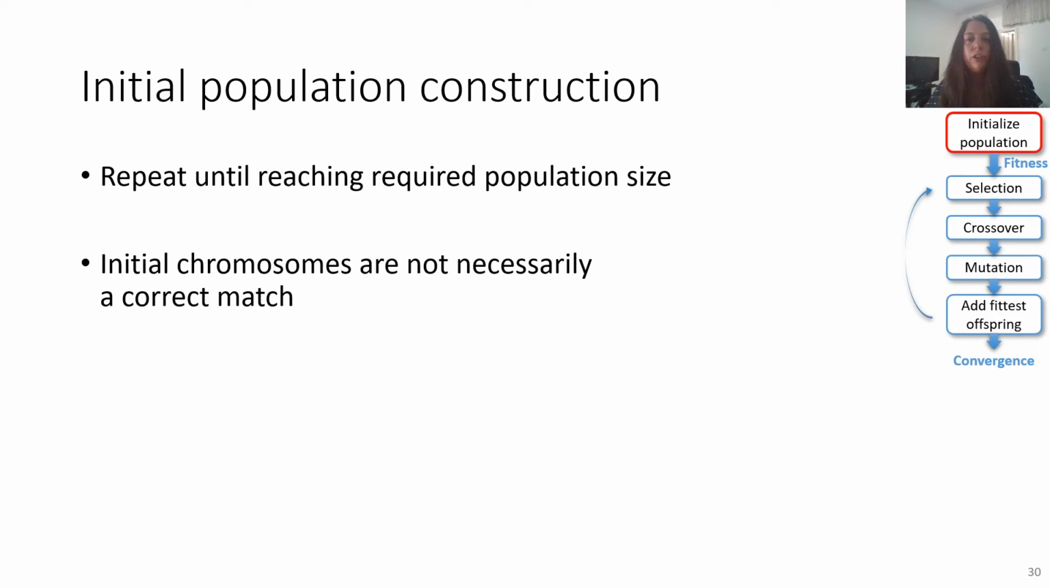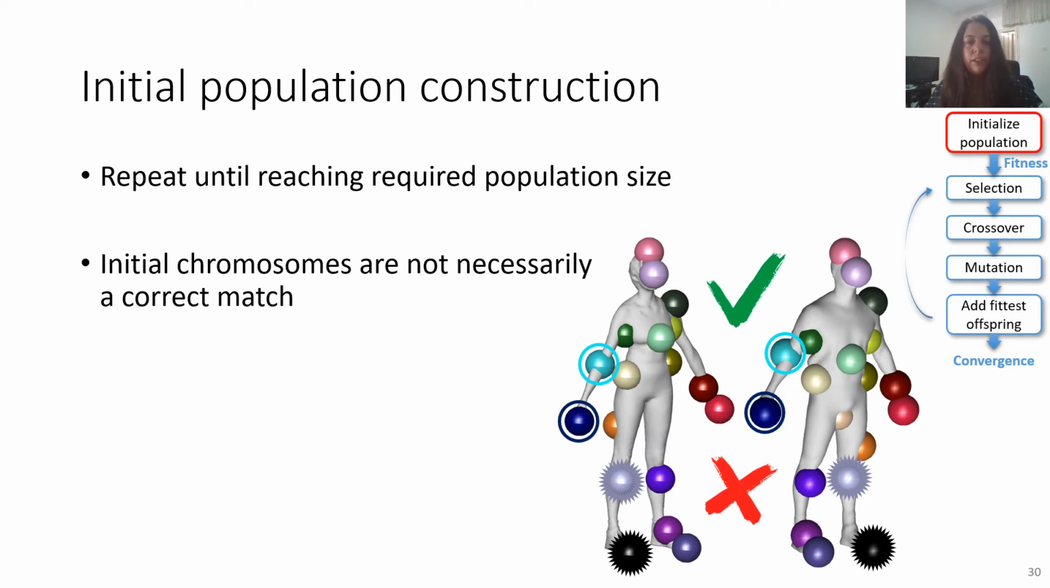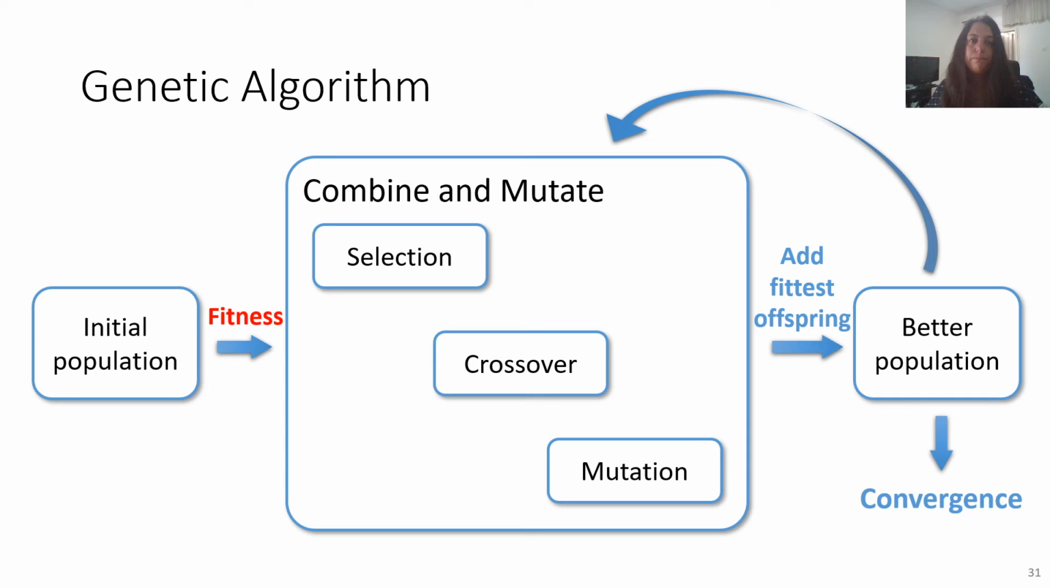For example, if we look at the chromosome we just built, in some areas, such as the arms, it represents the correct match, and in other areas, like the leg, the match is incorrect. So globally, the chromosome doesn't represent the correct correspondence, but it is locally correct on part of the shape. Since it is just a solution for the initial population, it is good enough. It will improve in later stages.